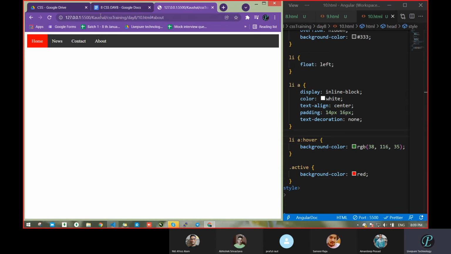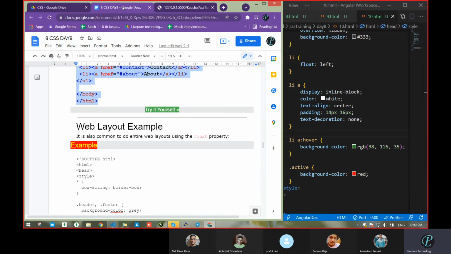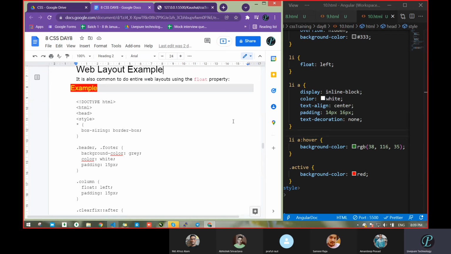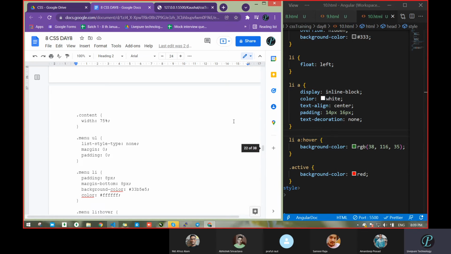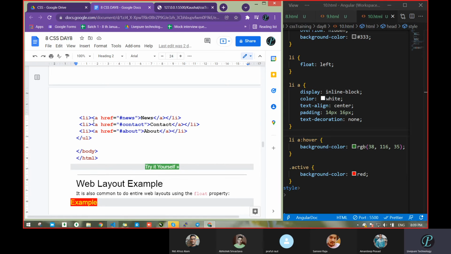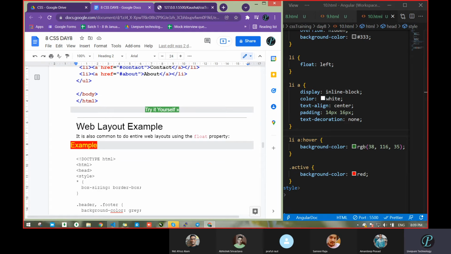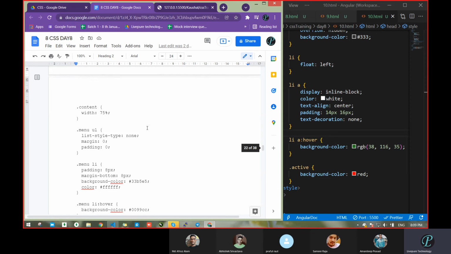The code is already written. You can go through that. Does anyone want anything more in this one? Then next is web layout. Same again, these are not topics, these are simple examples. Here is some web layout like a header and footer, and how you can pass them.